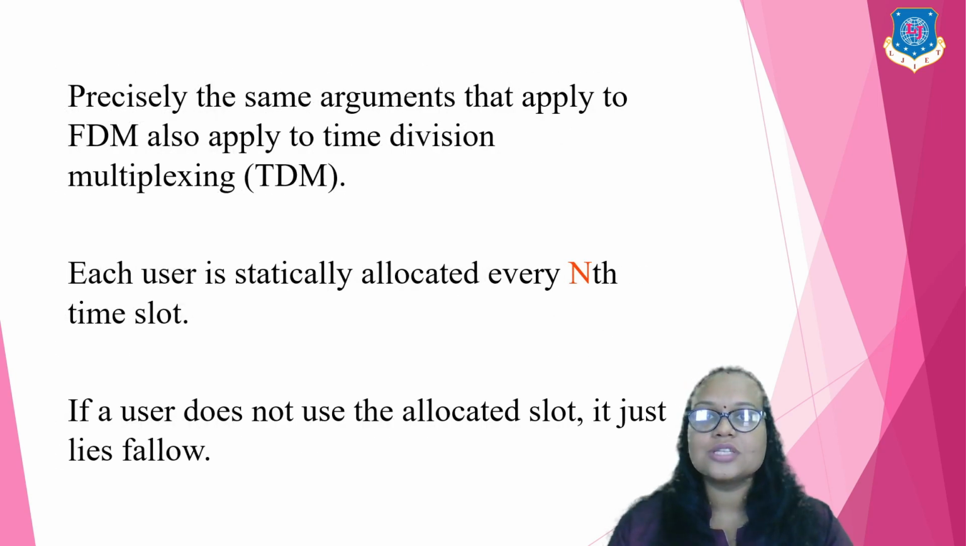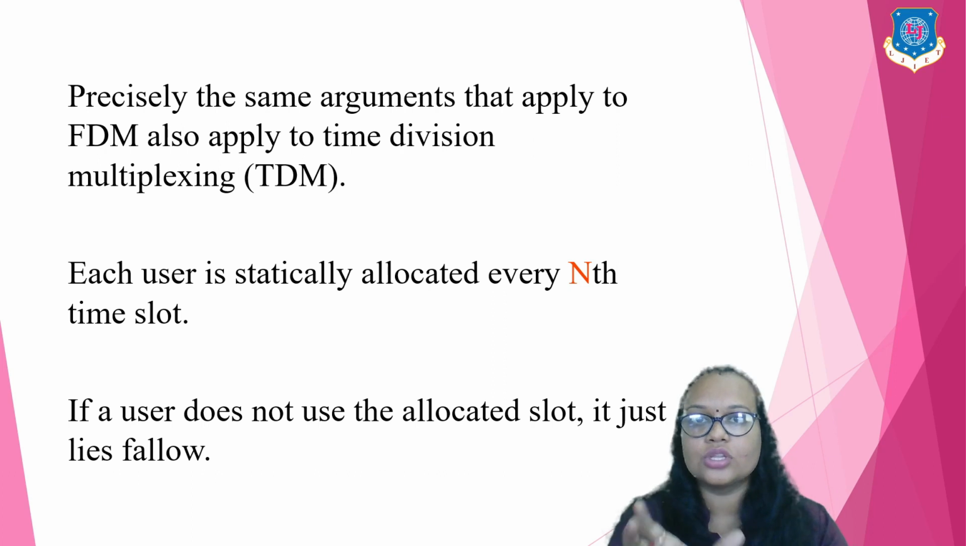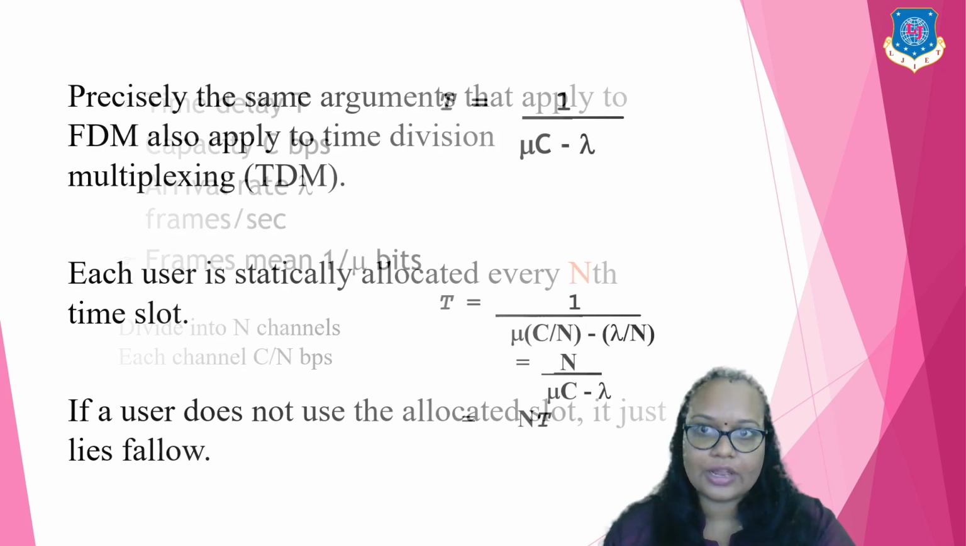To overcome this disadvantage of FDM, we apply TDM, that is time division multiplexing. Here, in place of frequency division, we give each user a time slot, so the whole time is divided into n time slots. If a user does not use the allocated slot, it just lies fallow.